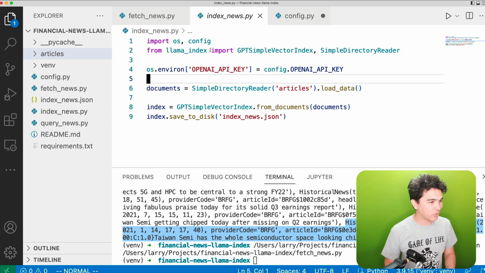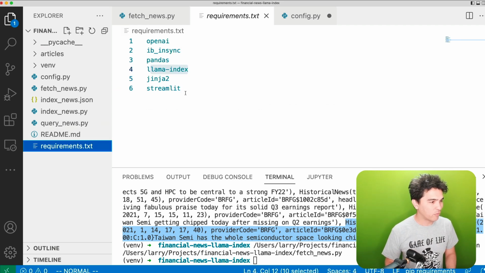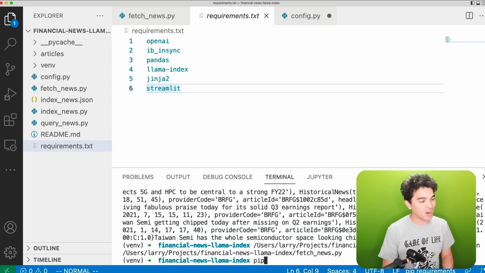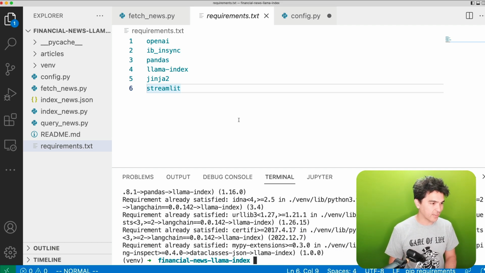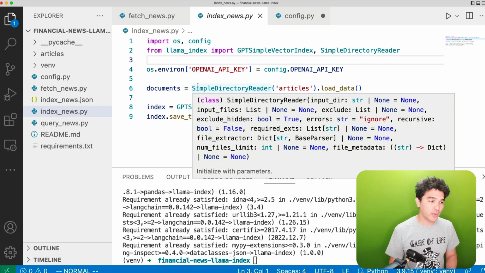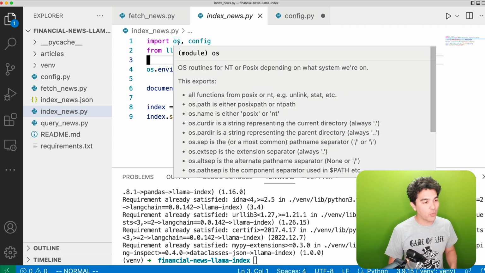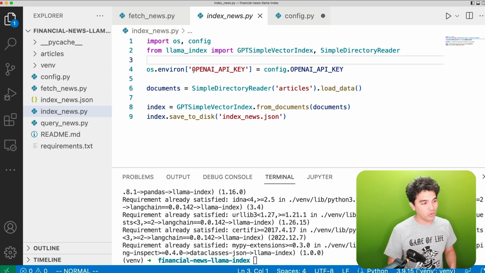Since we're using Llama Index, we've already installed all these different packages. The first thing is you do pip install llama-index. I already installed it from requirements.txt, but if you haven't installed it for whatever reason, you need to install Llama Index like that. The next thing we're going to do is give it our OpenAI API key. We've done this in the series many times. In your OpenAI account, there's a manage account section where you can get your API key right there. You need to set it in an environment variable, so that's why I imported os. So os.environ, and then OPENAI_API_KEY equals whatever your API key is.